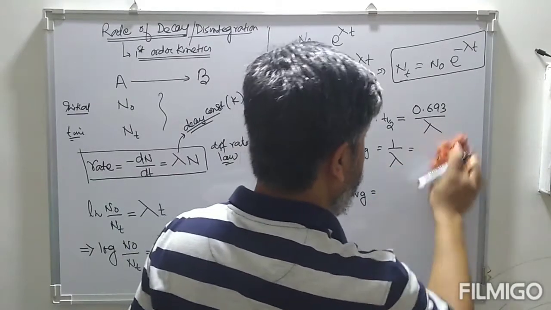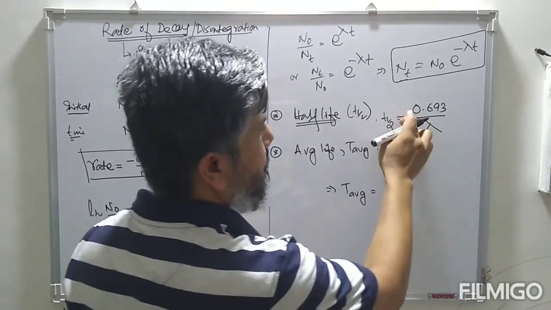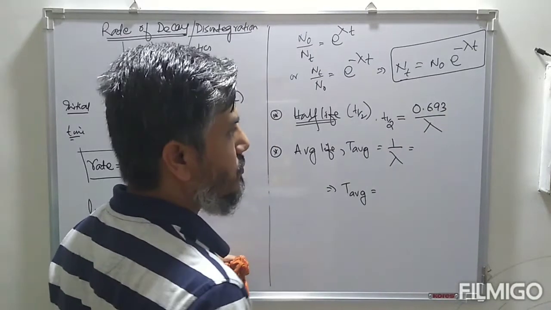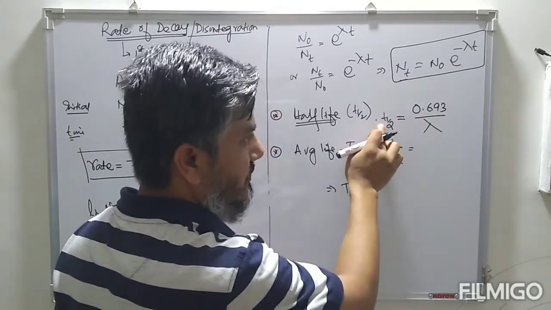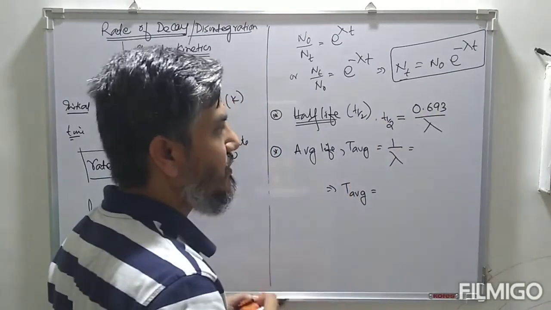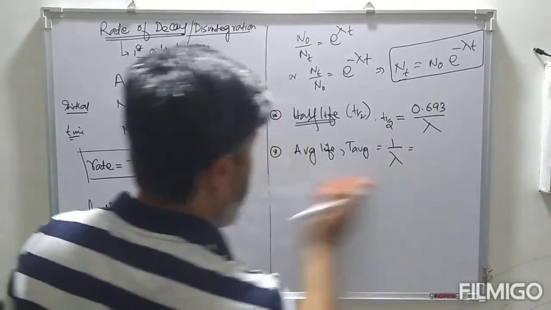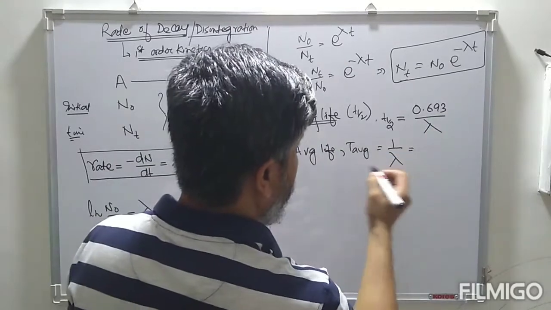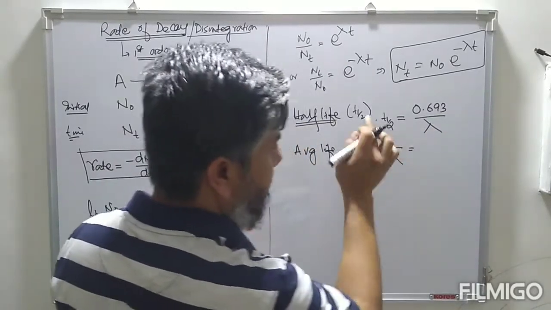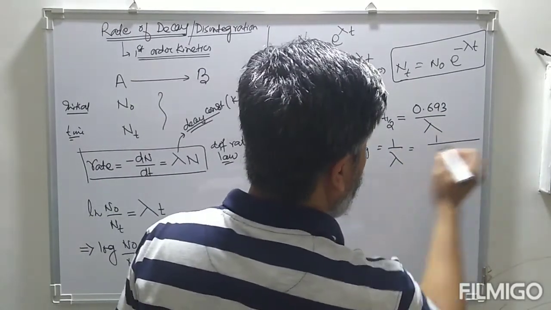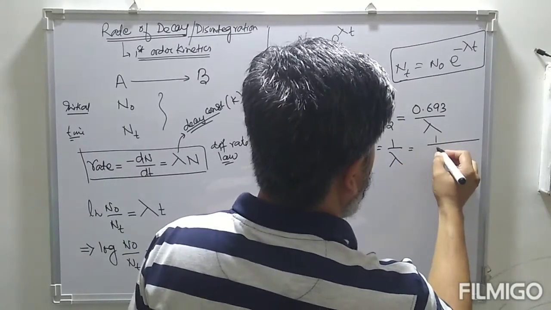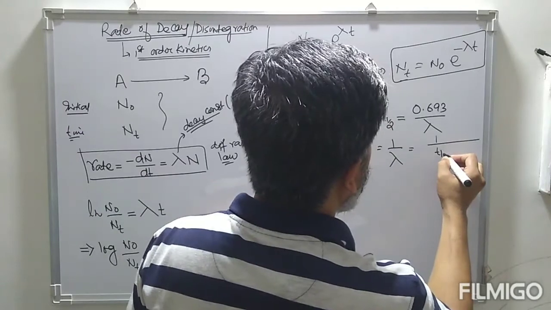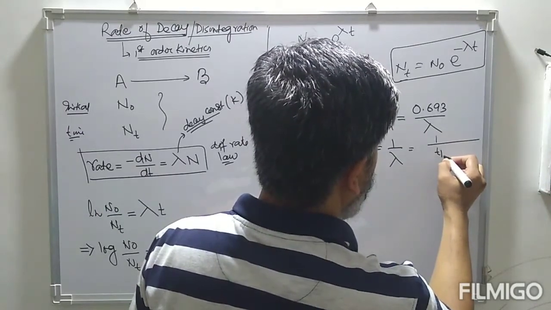Sorry, let me make this correction. We have half-life is 0.693 by lambda, so 1 by lambda is half-life divided by 0.693. So look at this, we can replace lambda in terms of half-life. So we have 1 by lambda is T half-life divided by 0.693.